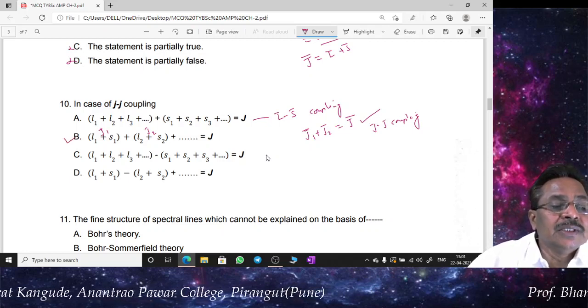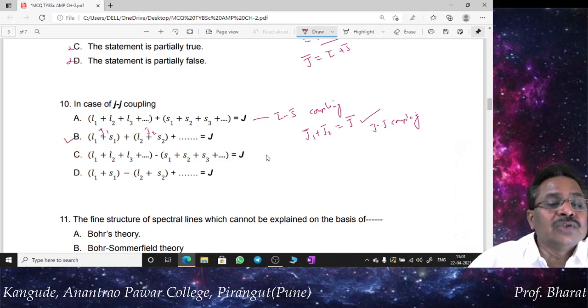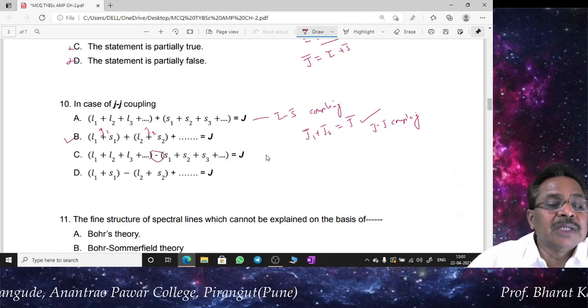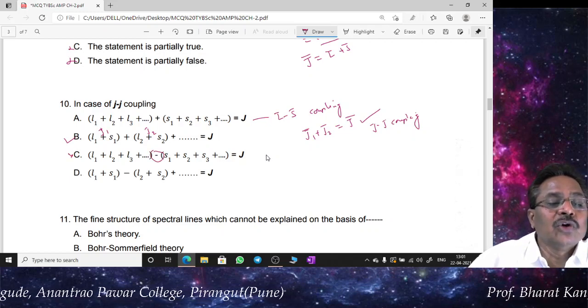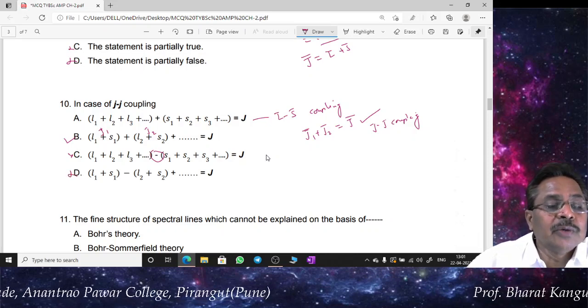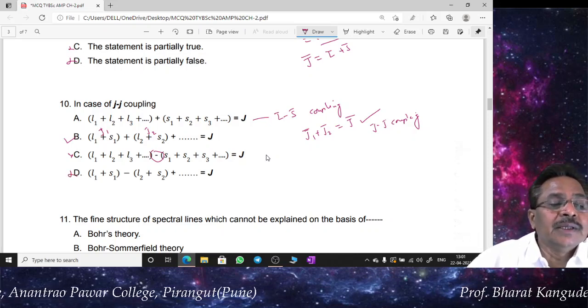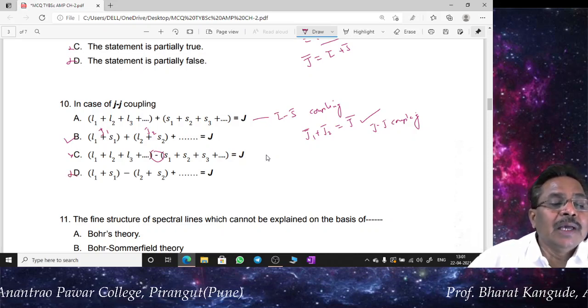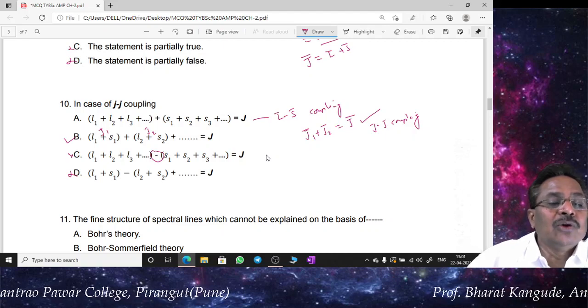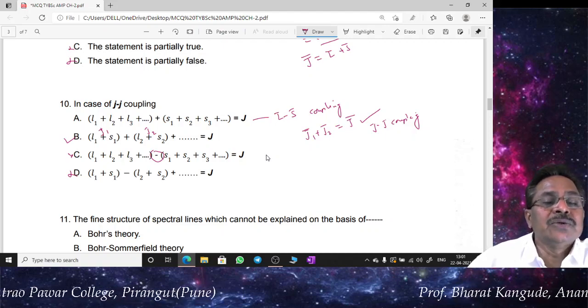So this C is not there. Actually this negative sign is kept there, so this is not correct. So this is not going to be the answer. This is also not going to be an answer. So the correct answer here is this B, which is given by L1 plus S1 plus L2 plus S2 plus ... that gives you capital J.